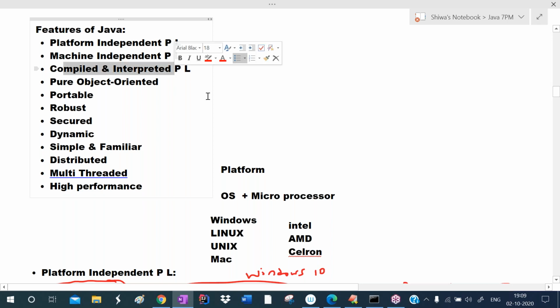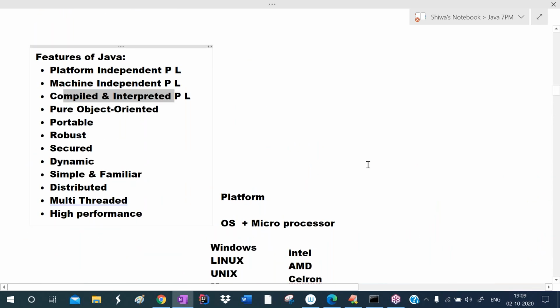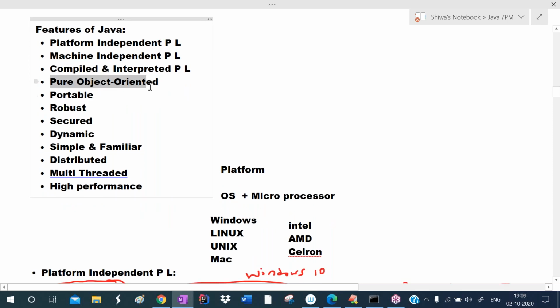Java is a compiled and interpreted programming language because in the JVM execution engine, one interpreter is there as well as a JIT compiler. Initially, Java was an interpreted programming language. In the third version, they added the JIT compiler to improve the performance. And next, Java is a pure object-oriented programming language because we define each and every member inside the class.